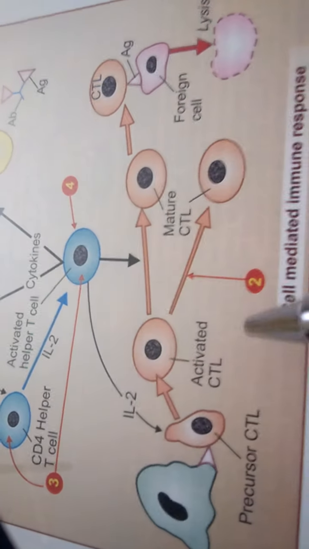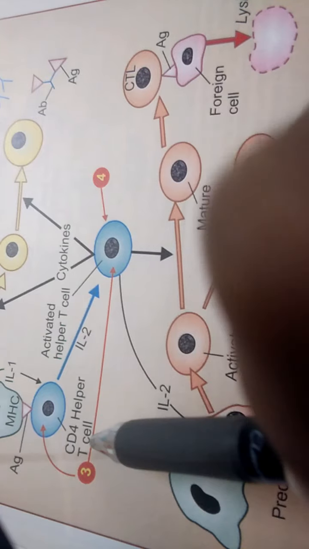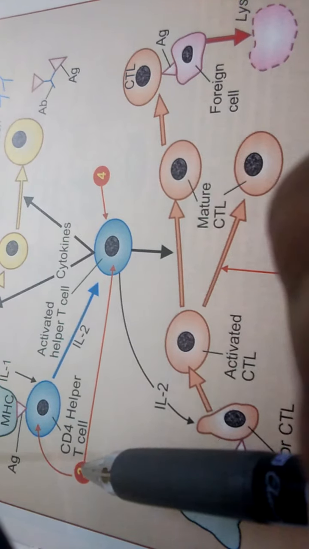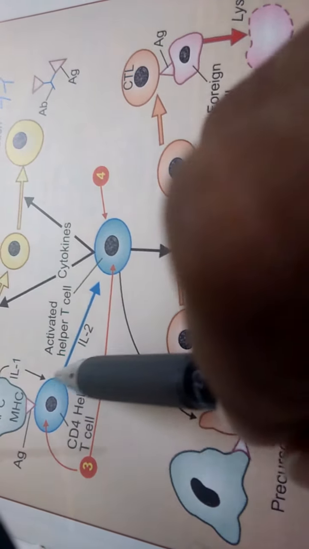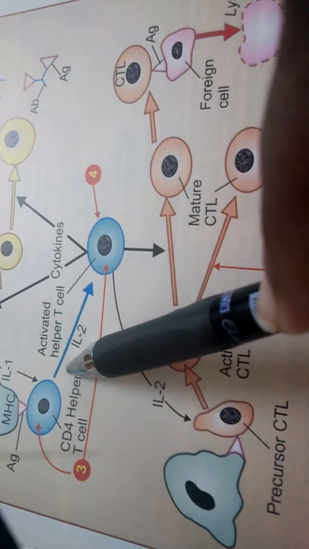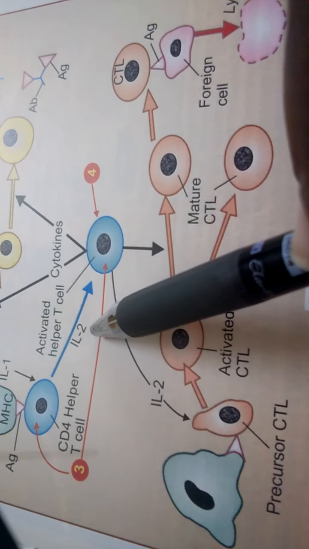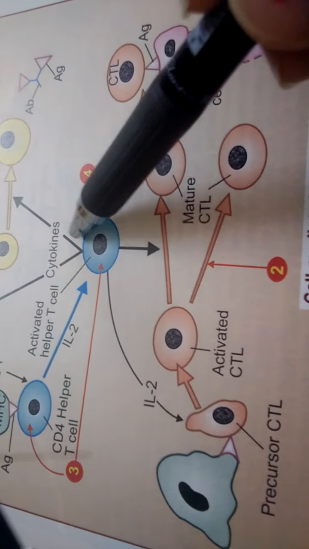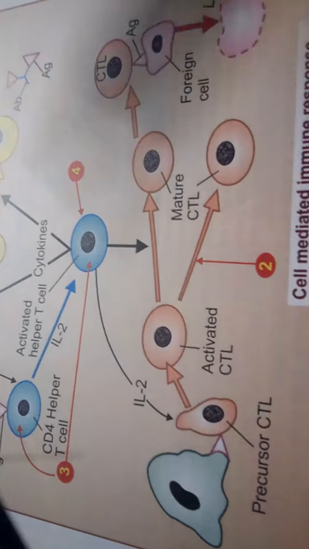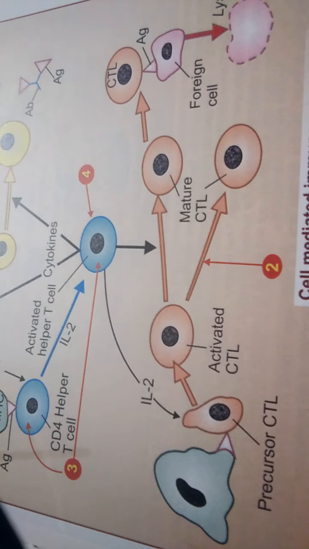See, this is cell mediated immunity. The CD4 helper T cell, in the presence of foreign antigens, binds the foreign antigens, so that it can be activated by IL-2 and in turn produces the cytokines. Some of the cytokines undergo proliferation and some undergo maturation.